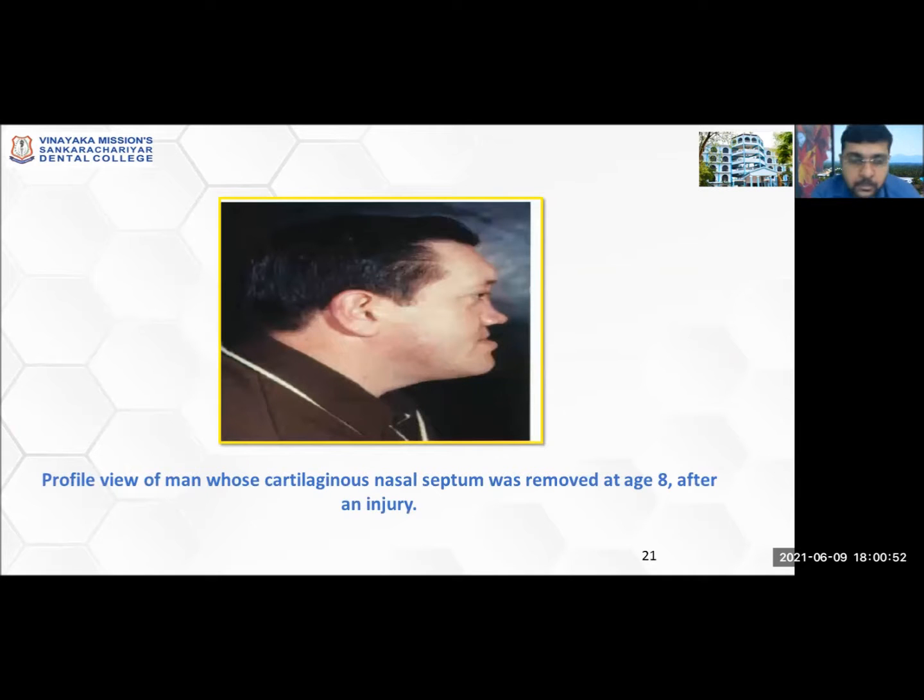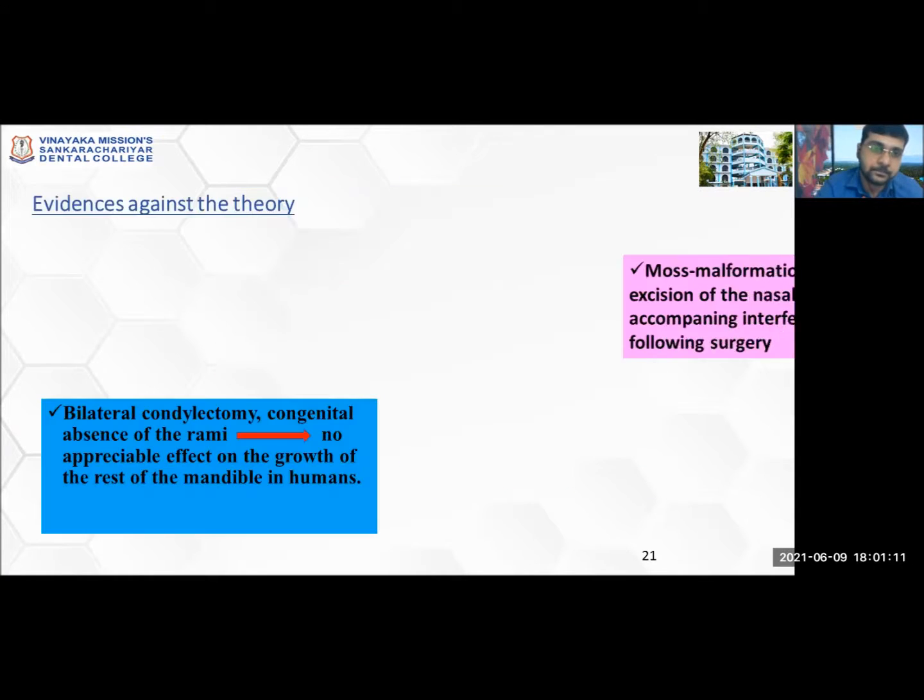Another fact which was supporting was a man who met with an accident at an early age, around 8 years of age, and accidentally the nasal septum had to be removed, which led to underdevelopment of the midface in later ages. So this was also another fact which was supporting the cartilaginous theory of Scott.